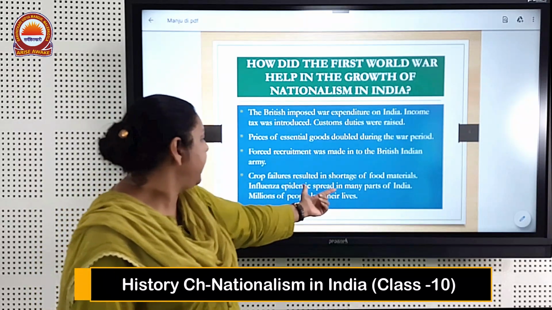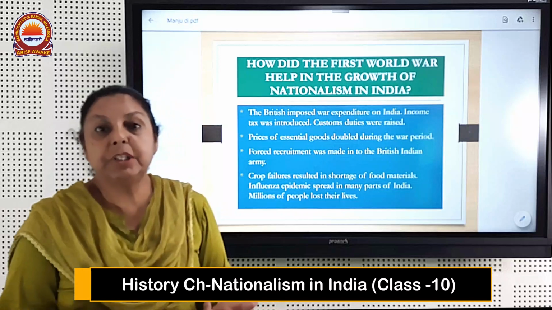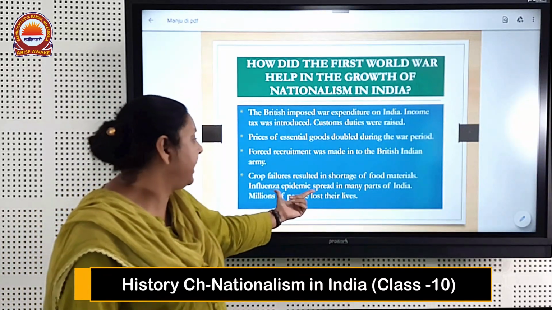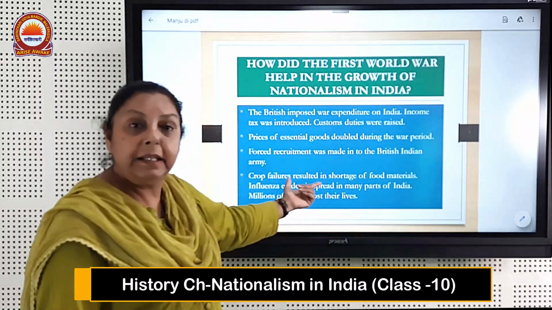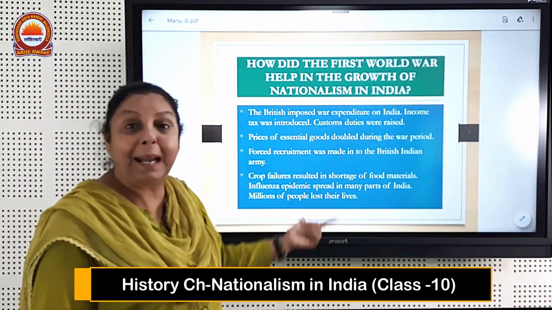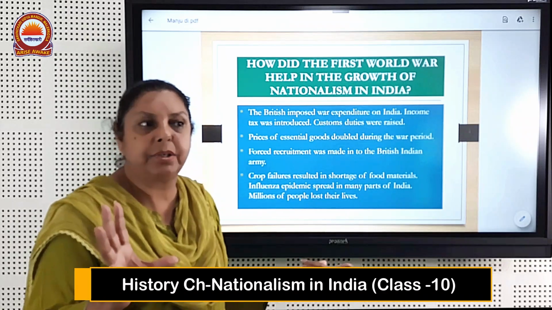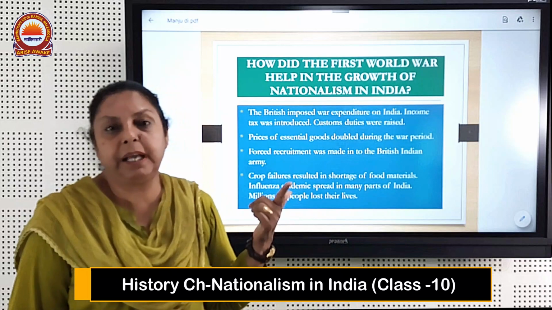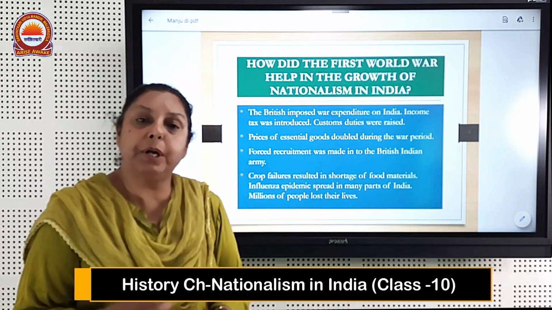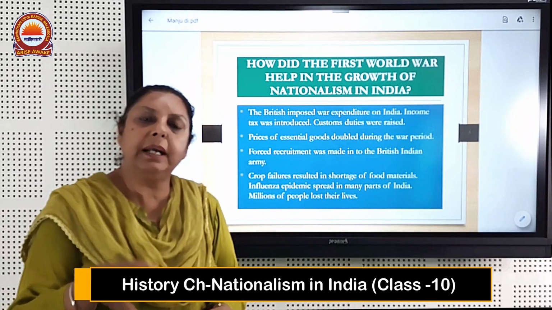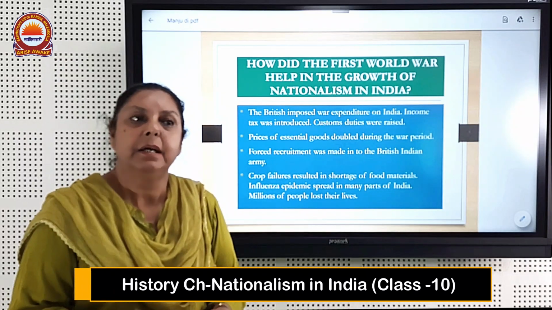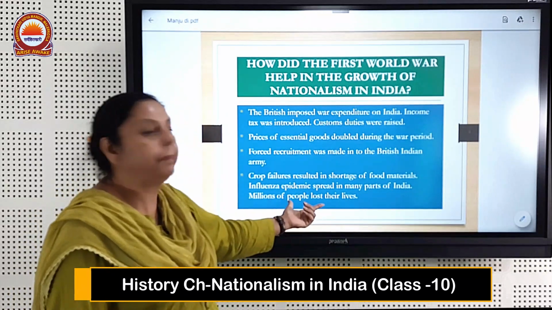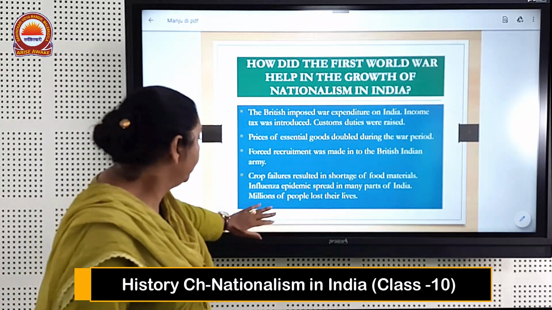An influenza epidemic spread in many parts of the country. Influenza means diseases that spread in many parts of the country. We can include that the plague was the main one that spread in this region. Millions of people lost their lives. There was no treatment for that. Even the British government did not do anything to rectify this influenza that was spreading in the country. So millions of people lost their lives and the British government did not do anything.